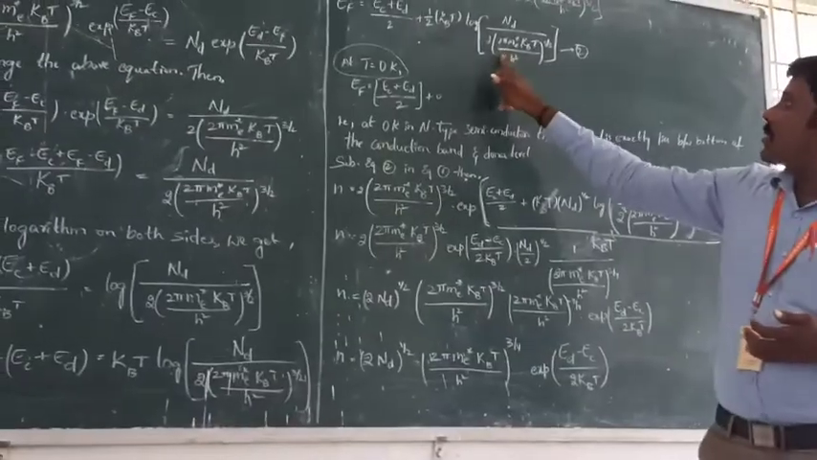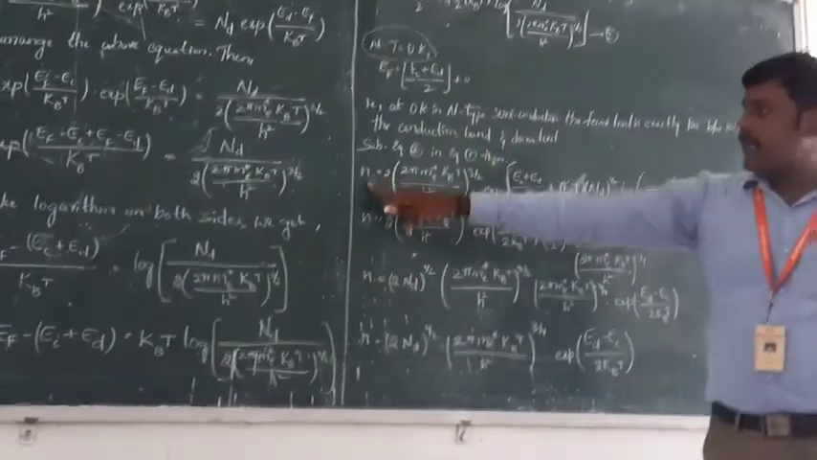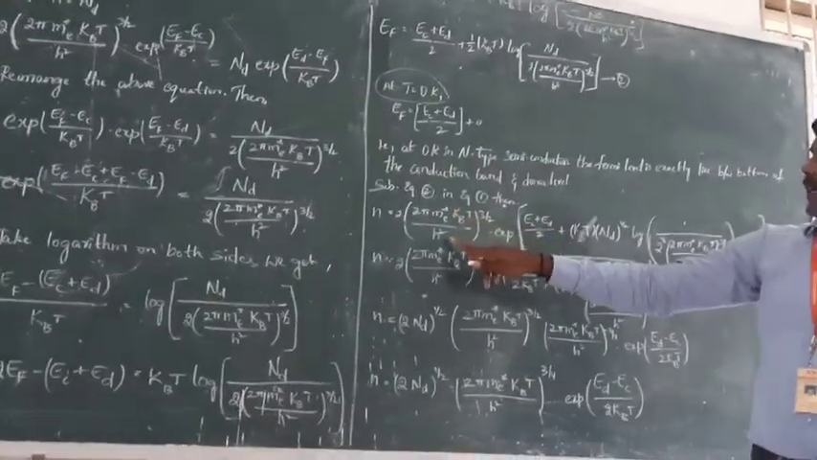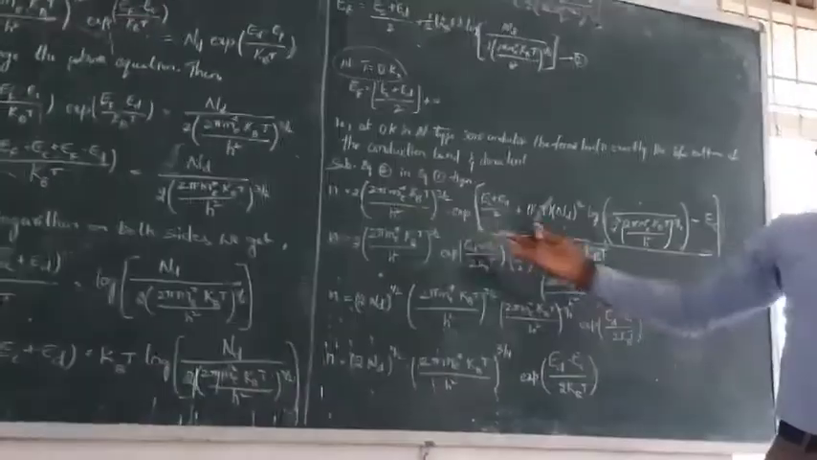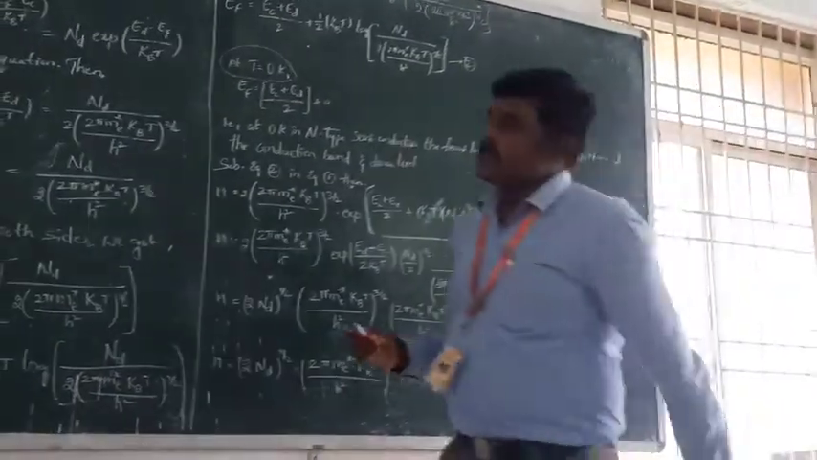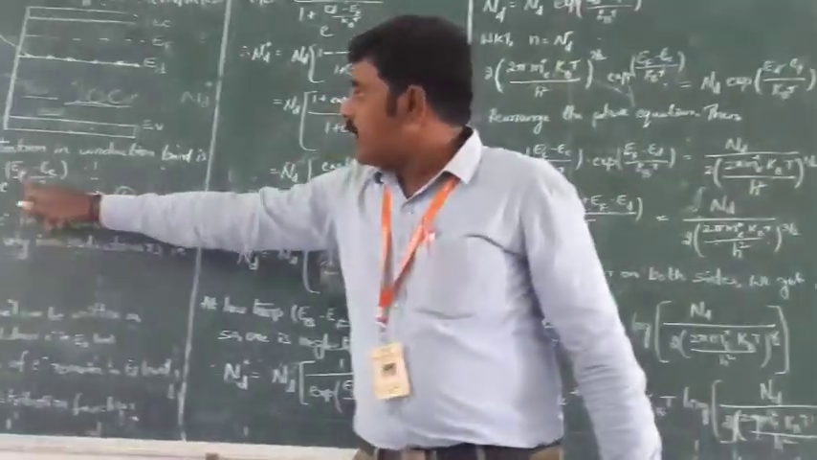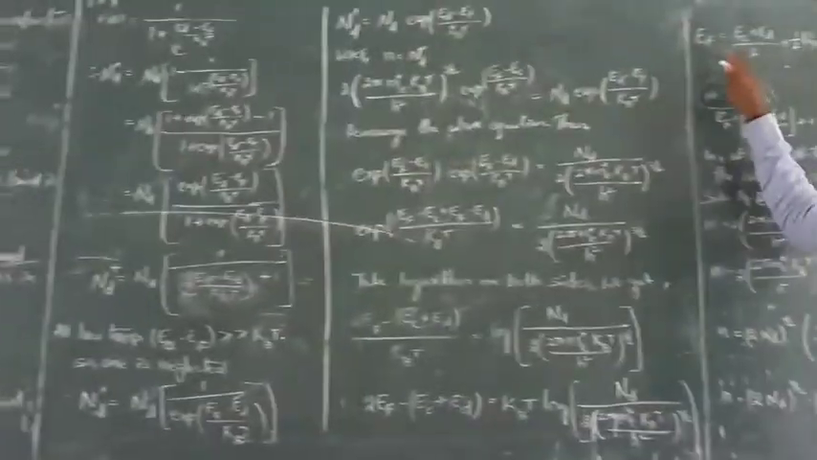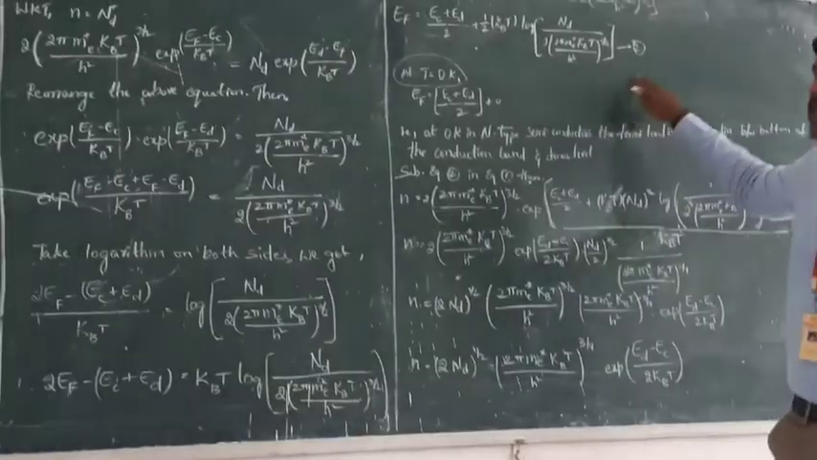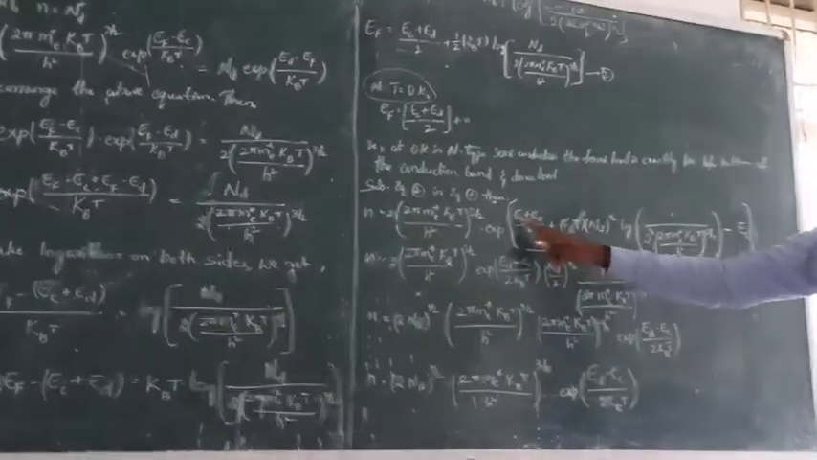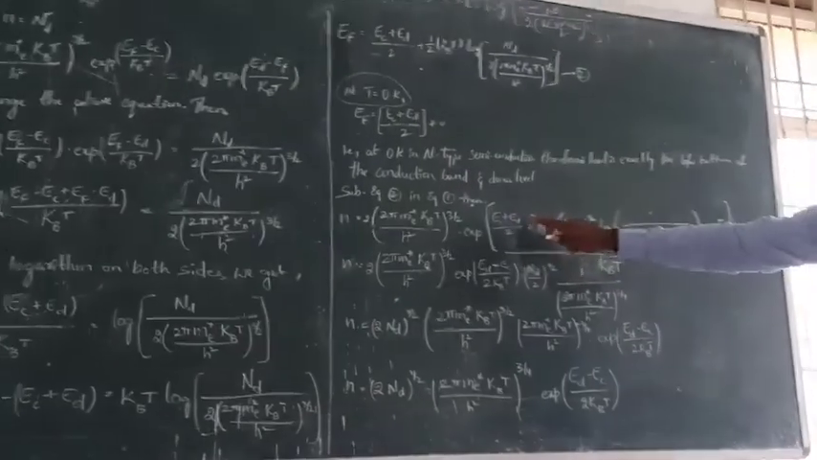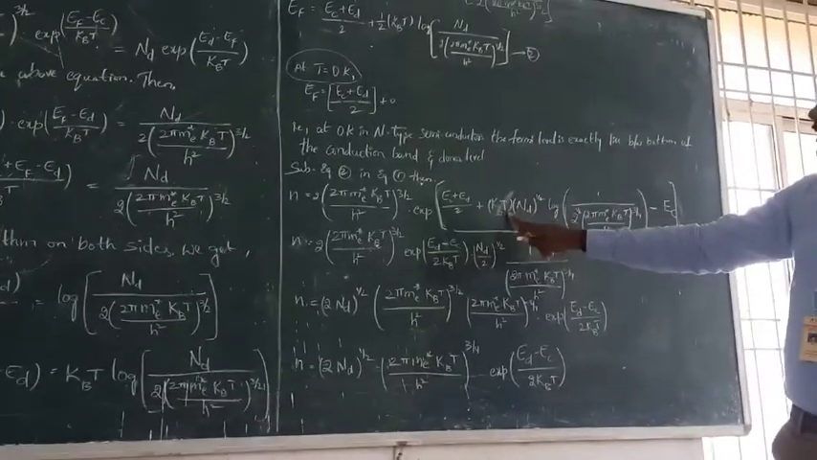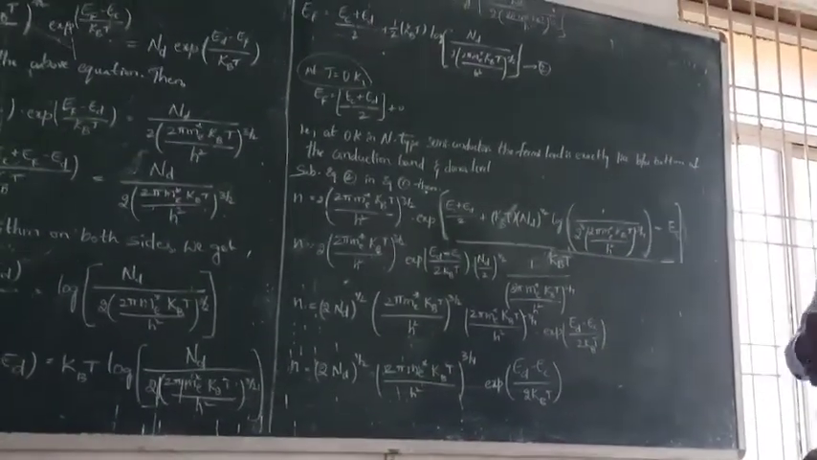Substituting equation 2 in equation 1, we get n equal to 2 into (2 pi m_e* k_B T by h square) power 3 by 2 times the exponential of (E_F minus E_C) by k_B T. This E_F is replaced by the total function, that is (E_C plus E_D) by 2 plus k_B T by k_B T.